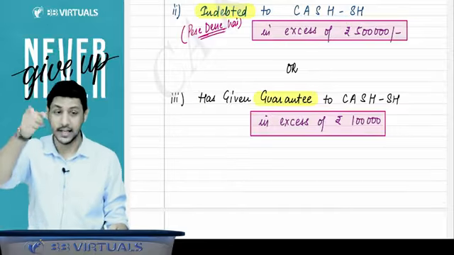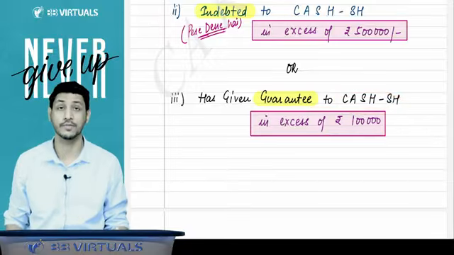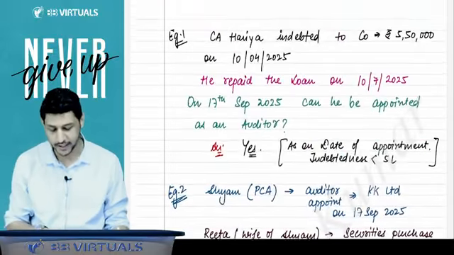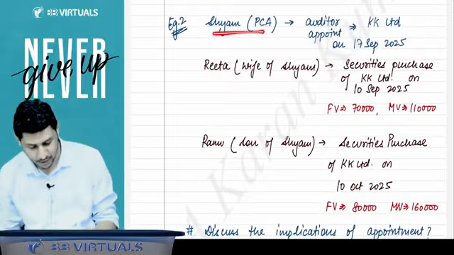If you or your partner or your relative has given guarantee to these companies in excess of rupees 1 lakh, you will be disqualified. You cannot be the auditor in the company. Now there is one important question. You should understand that point, that there is one example.